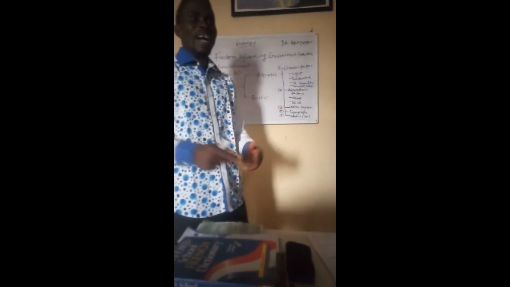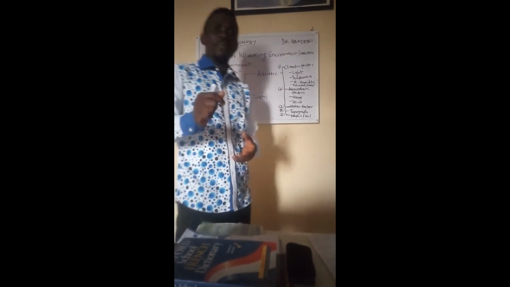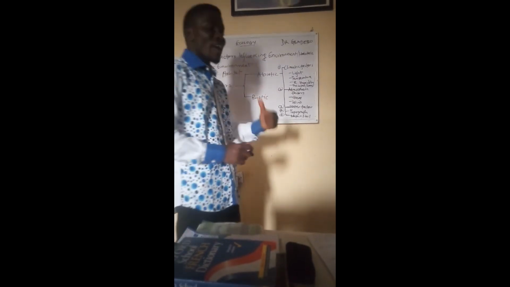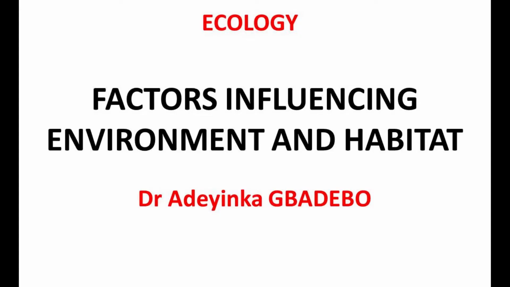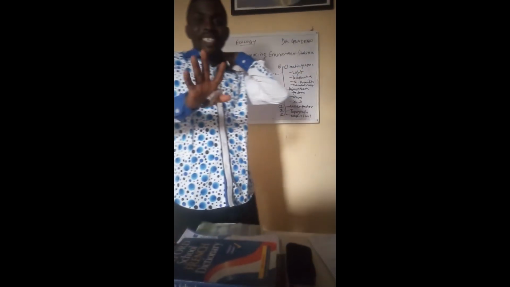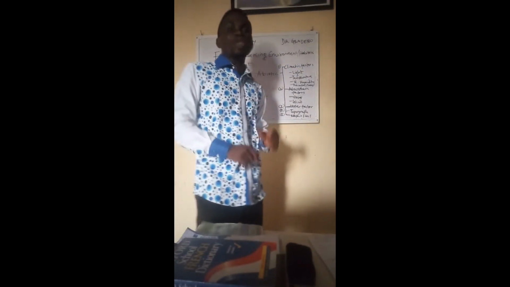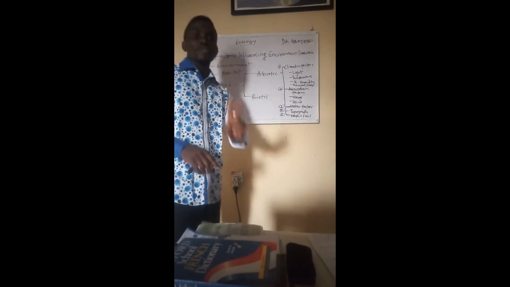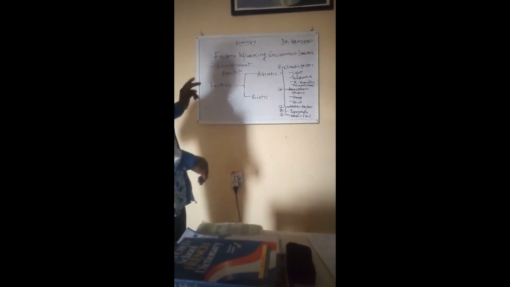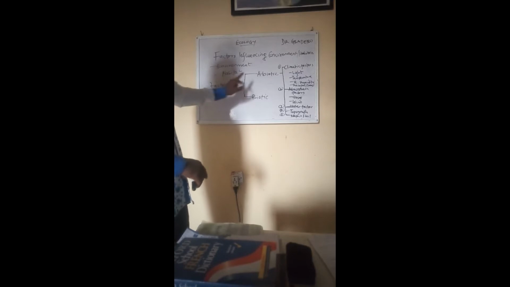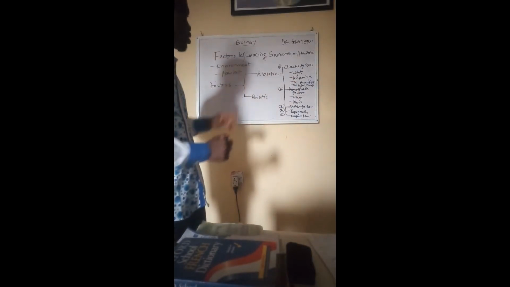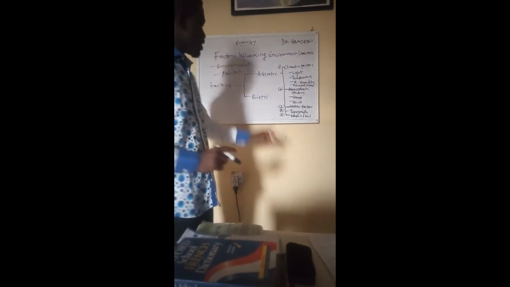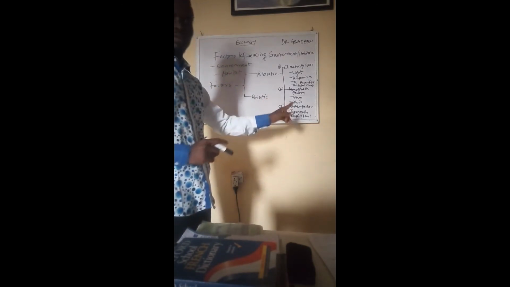Now, coming back to the subtopic for today, which is factors influencing environment and habitat. These factors can be categorized into two broad categories: number one, the biotic factors, and then number two, the abiotic factors.